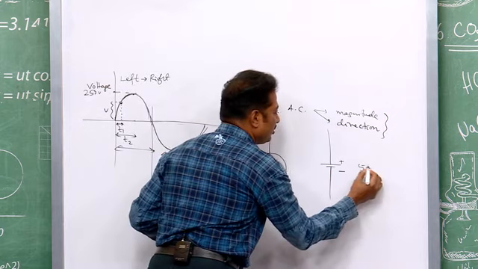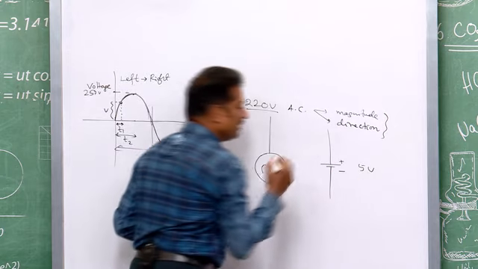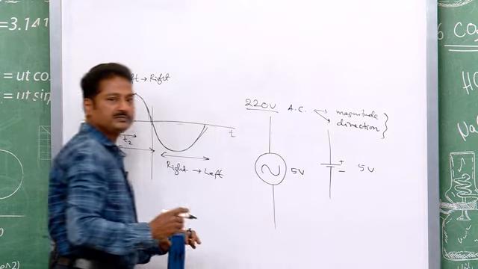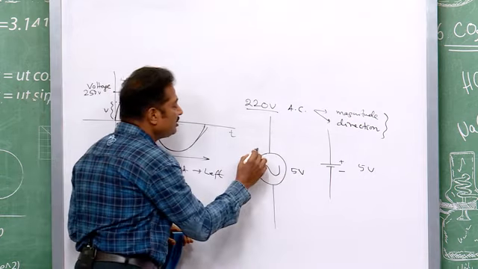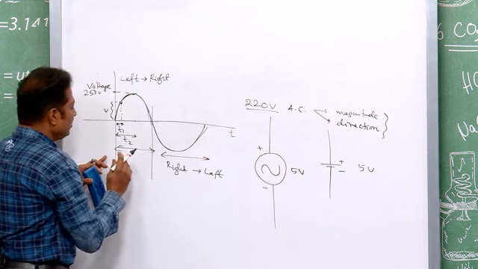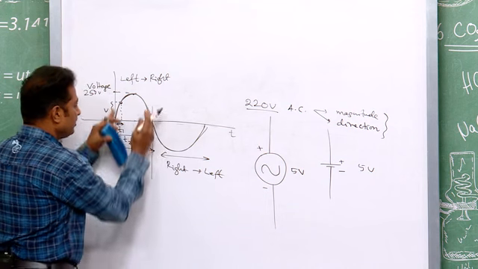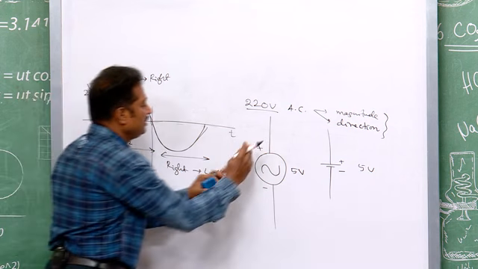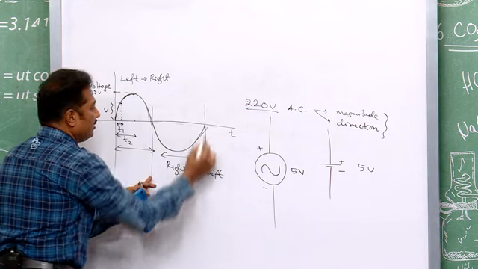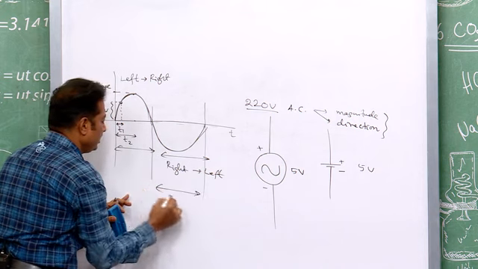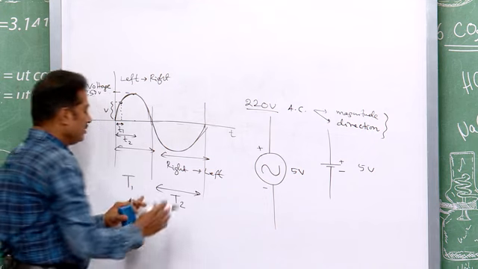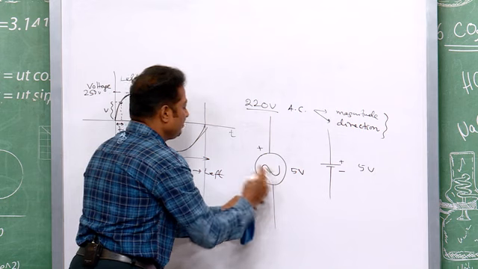Suppose it is 5 volt, it is always plus and minus. But here, you cannot say it is always positive or always negative. For this period, say T1, it will be plus and minus.